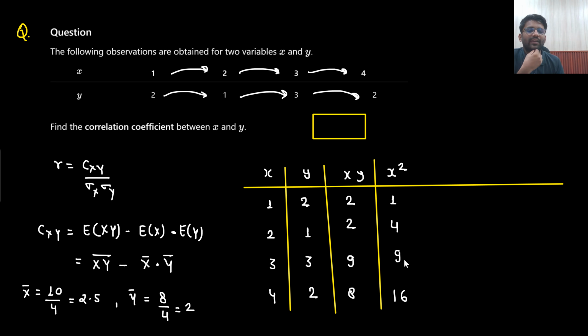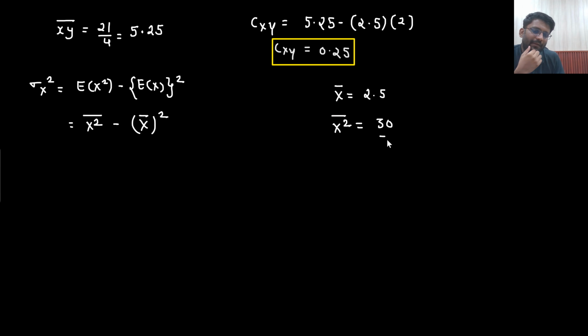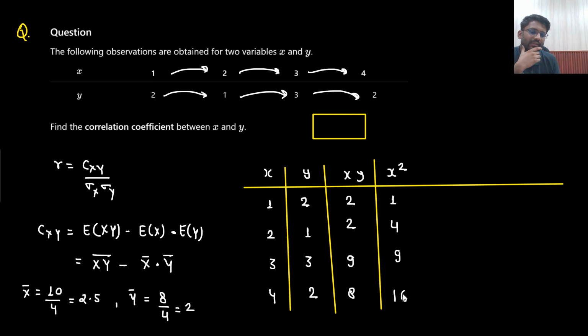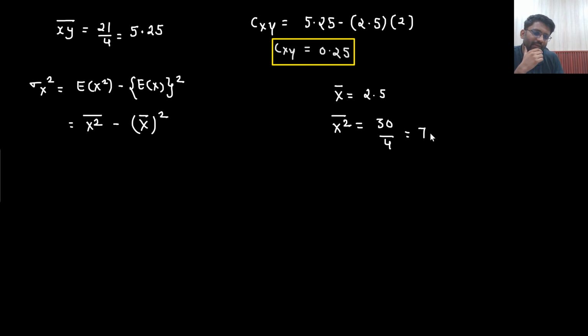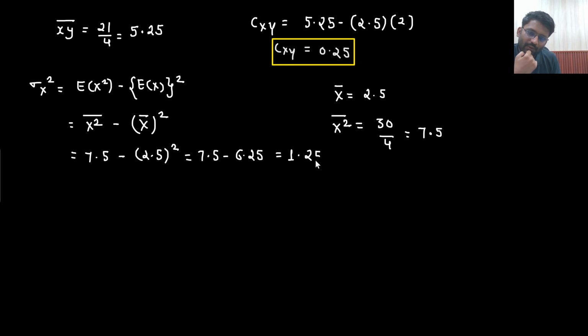Right? So what will be the average? 30 divided by 4. When you add all of them, what are you getting? 16 plus 4 is 20, 21, 30. 30 divided by 4 is 7.5. So what is the answer you are getting? 7.5 minus 2.5 whole square. So 7.5 minus 6.25 equals 1.25.